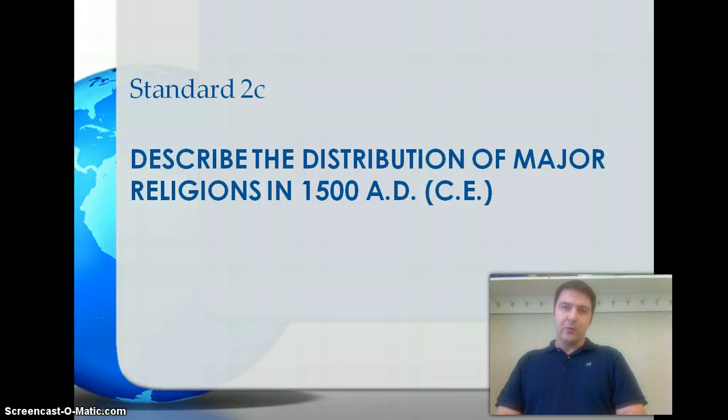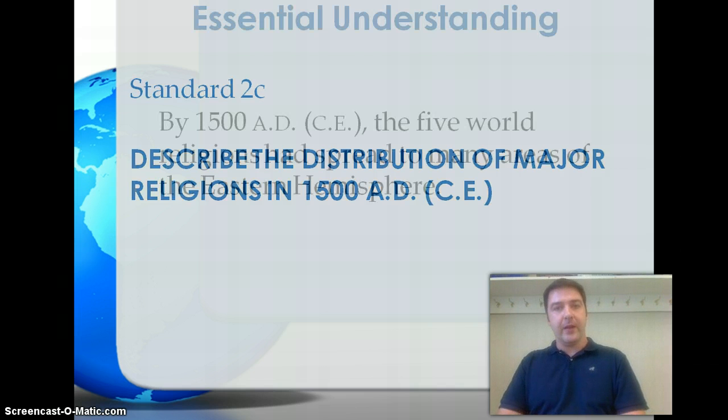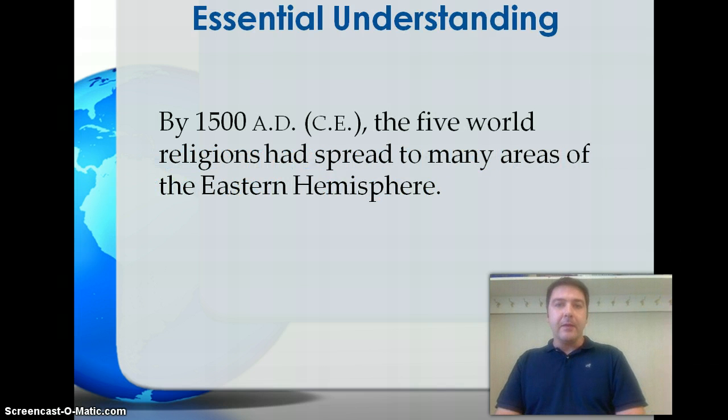Welcome to Standard 2C. The goal of this presentation is to help us understand the distribution, or the spread, of major religions in the world around 1500 AD. The essential understanding we need going into this is that by 1500, by 500 years ago, the 5 world religions that you learn about in your World 1 classes had pretty much spread throughout the Eastern Hemisphere.